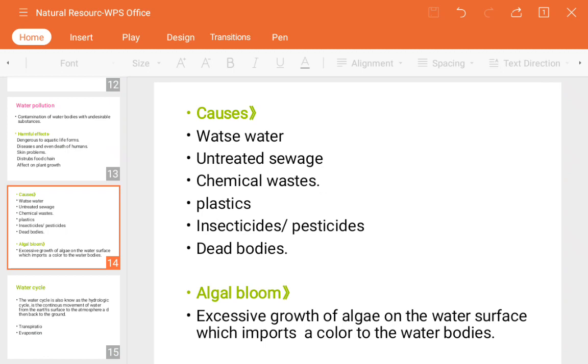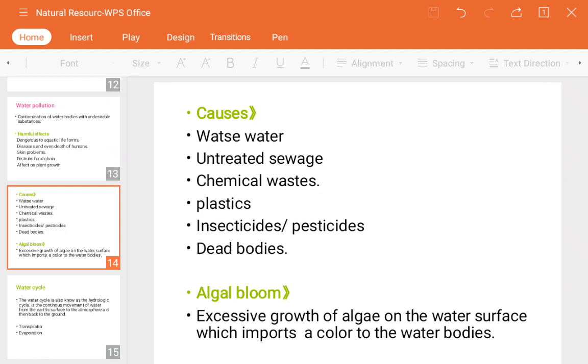If that gets drained out by the heavy rain, then it is going to be mixed up with the water. Those fertilizers and pesticides contain some nutrition, and that is why we provide them. Some chemicals we provide, which means that those are going to be mixed up with the water bodies.